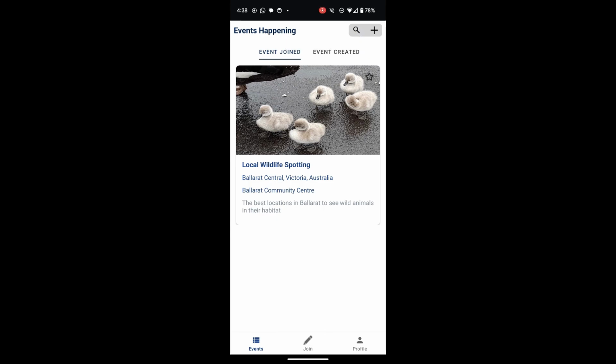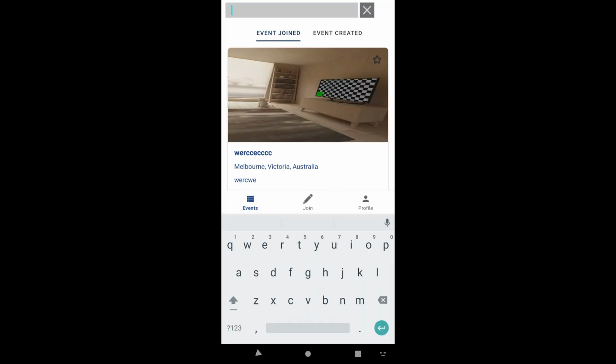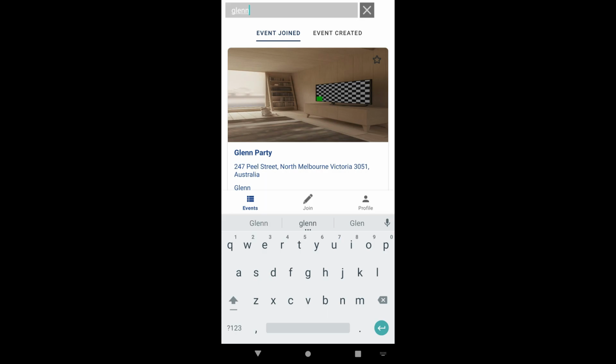For users who join or create many events, there is also a search feature, which makes it easy to look through the events in your dashboard more quickly.